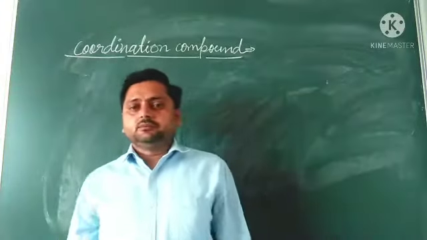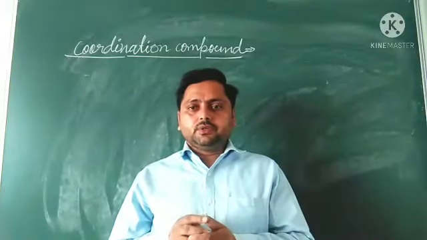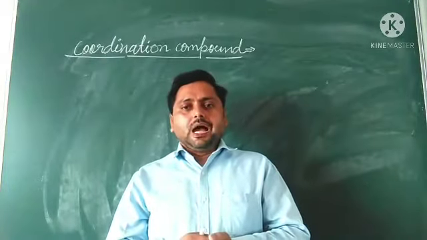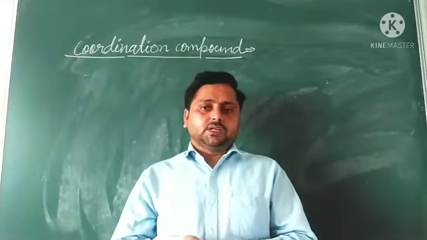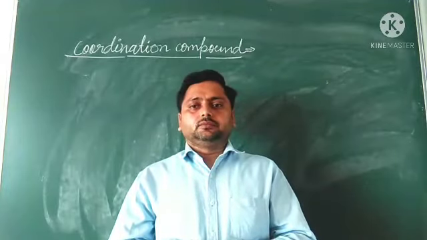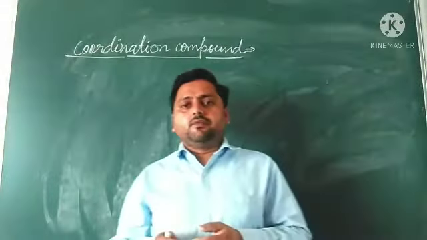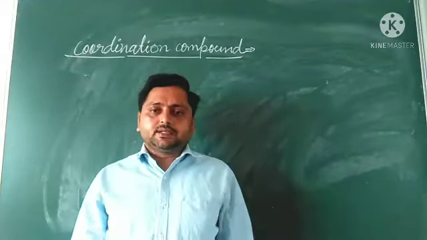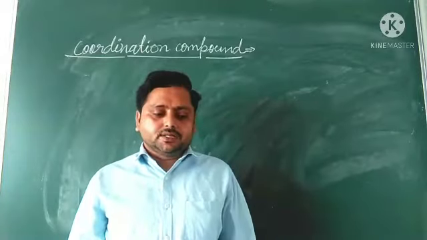Fourth concept is that the atoms, ions or groups of atoms linked to the secondary valency have a spatial arrangement that may be tetrahedral, octahedral and square planar, and that spatial arrangement decides the geometry or structure of the molecule. We have taken some examples to make clear what the primary valency and secondary valency are.